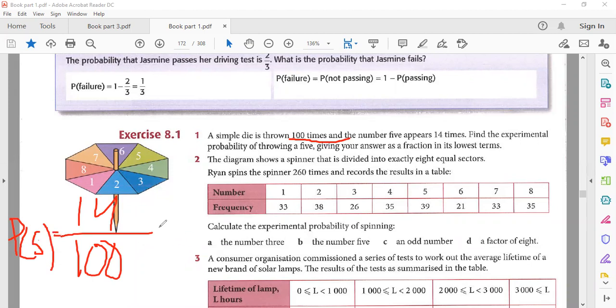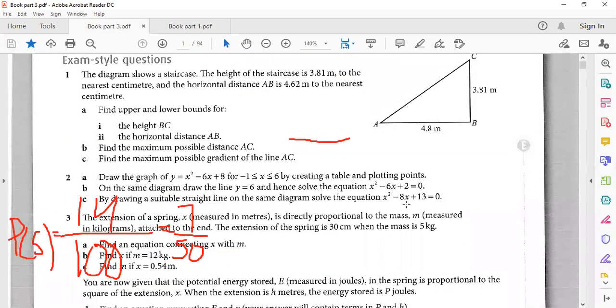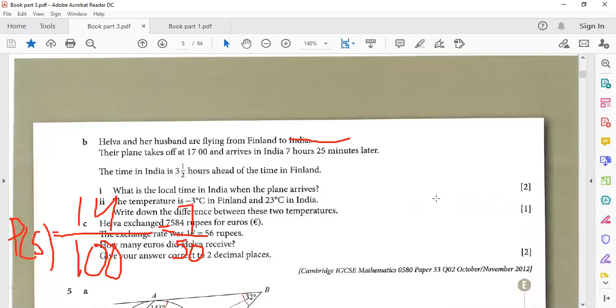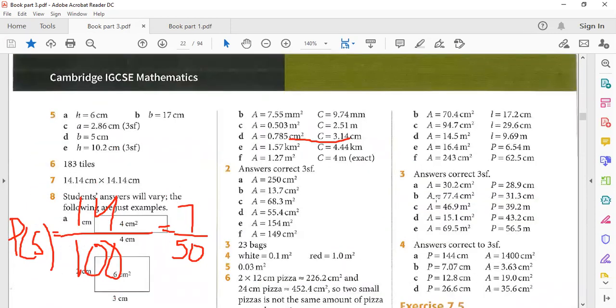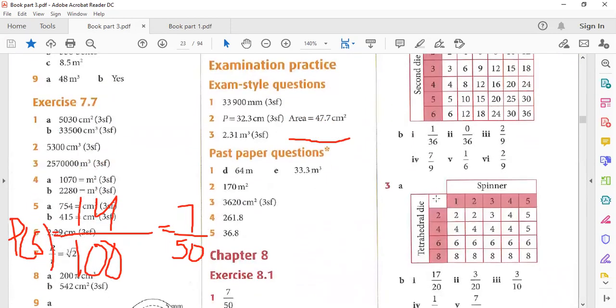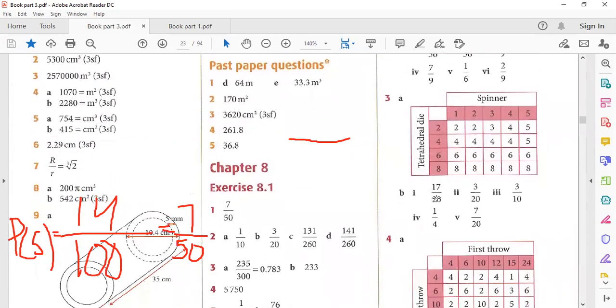So with the help of this, it's 14 by 100, which is 7 by 50. That is its probability. Find the experimental probability of throwing a 5. Give your answer as a fraction in the lowest terms. So you can see that 7 by 50 is its answer, that is 8.1. Now let me show you its answer. Look here, 7 by 50.